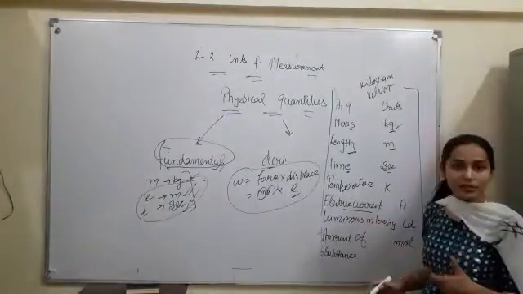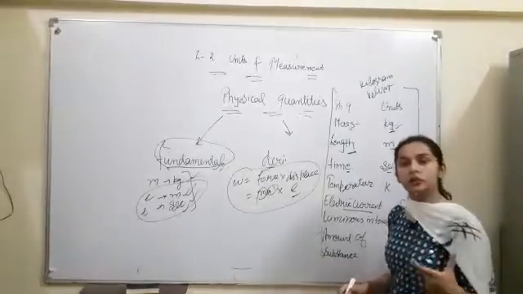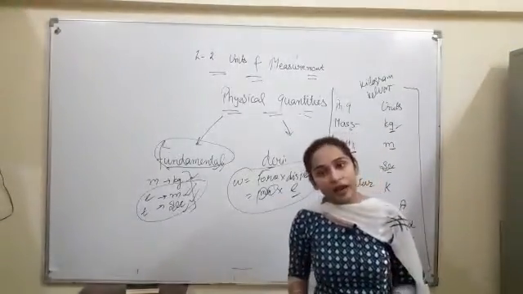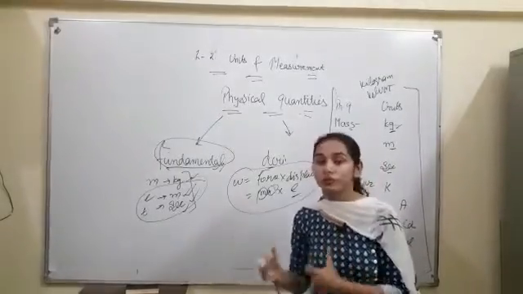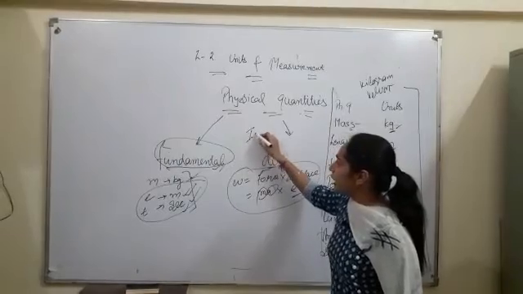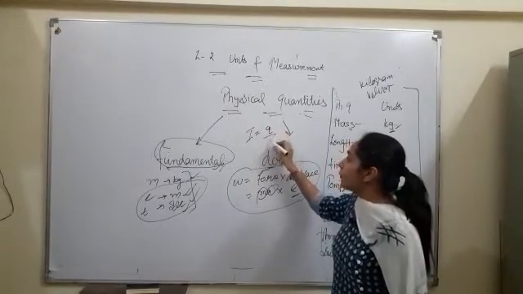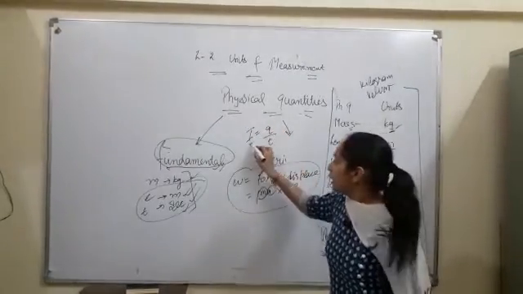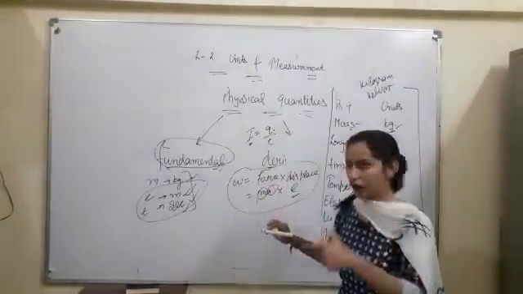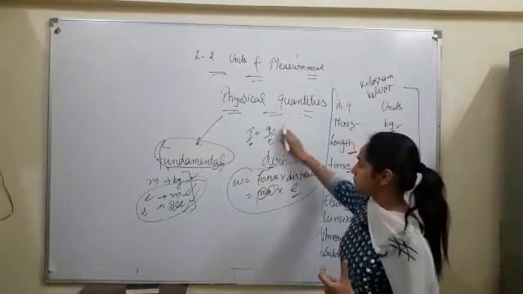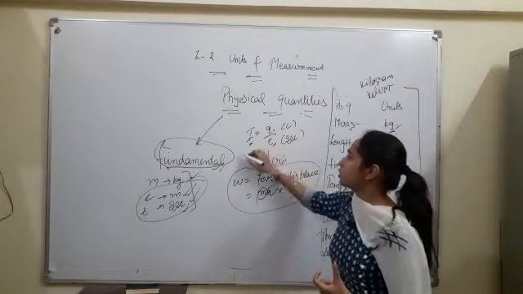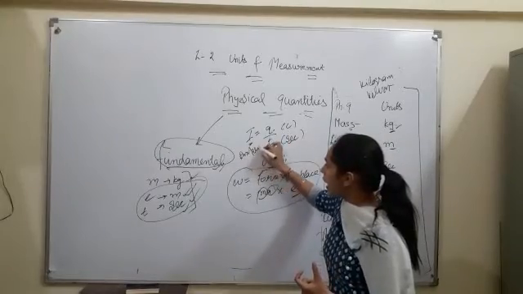Electric current. What is electric current? In standard 10th also we discussed that electric current can be defined as the rate of flow of charge. Rate means divided by time, so electric current can be written as Q upon T. Electric current is represented by capital I. The unit for Q is coulomb, the unit for time is second, and the unit for current is ampere.